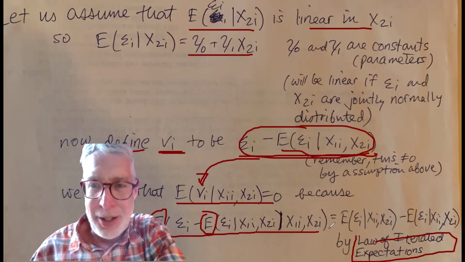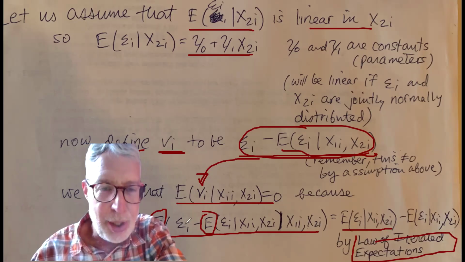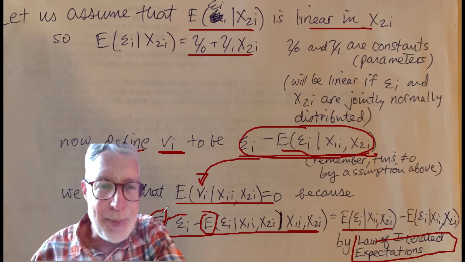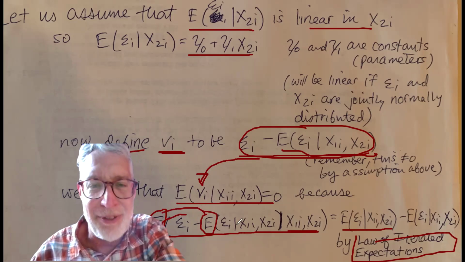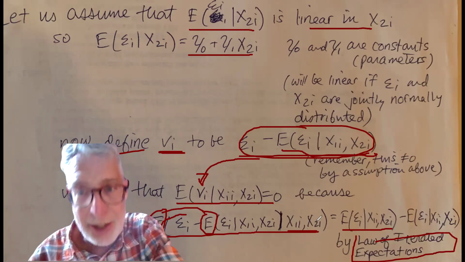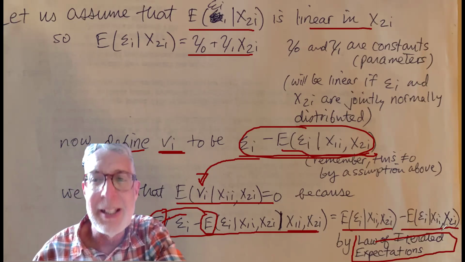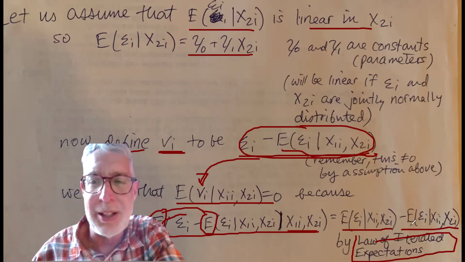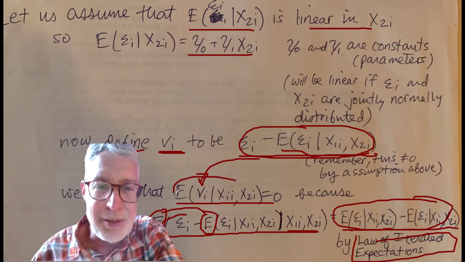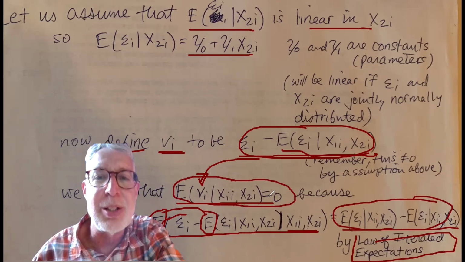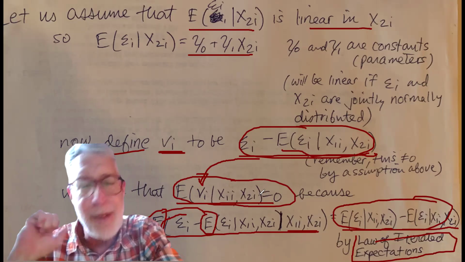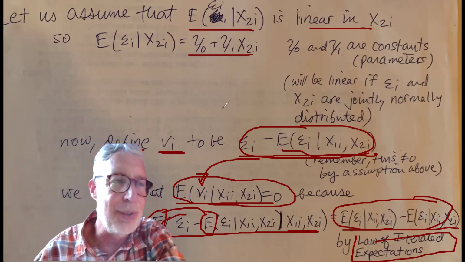If you apply that law, what you get is that these two terms, the expected value of this term conditional on x1 and x2, minus the expected value of epsilon i conditional on x1, x2, conditional on x1, x2. It's just the same thing. It's the expected value of epsilon i conditional on x1 and x2. So these two are the same thing. So that's equal to zero. So the expected value of vi conditional on x1 and x2 is equal to zero. So we established another preliminary result. And now we can move on to our full proof.